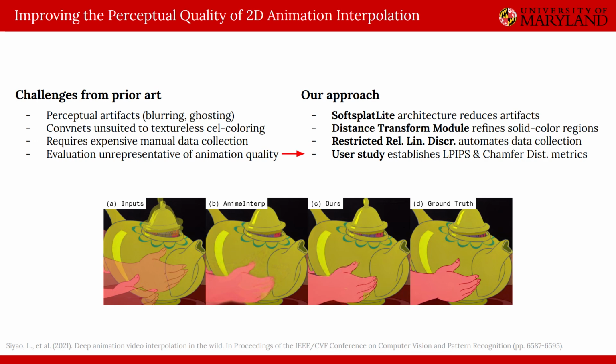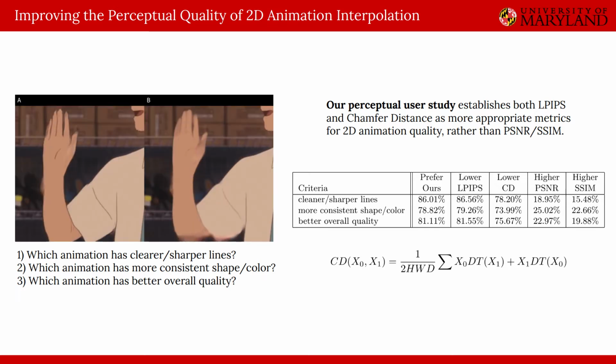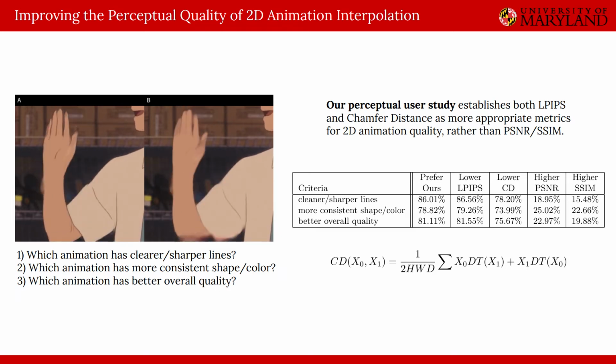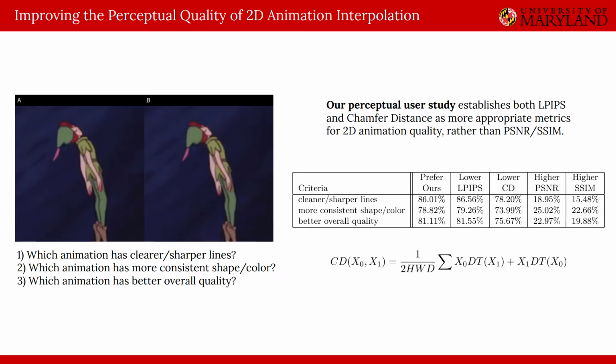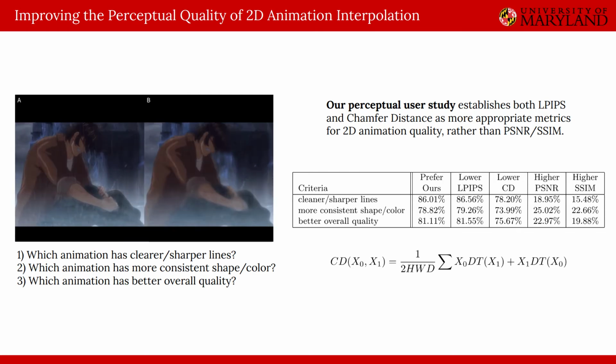Lastly, we contribute a perceptual user study establishing LPIPS and chamfer line distance as more appropriate measures of animation quality than PSNR and SSIM used in prior work. While AnimeInterp focused on PSNR and SSIM evaluation, we found that in actuality, averaged over more than 1,600 forced choice pairs between our full model and AnimeInterp, viewers consistently preferred our outputs, which had better LPIPS and chamfer scores, but worse PSNR and SSIM. To the best of our knowledge, we are the first user study to examine chamfer distance in the context of perceptual image quality. We hope our study of the perception-distortion trade-off guides future work to emphasize perceptual quality for 2D animation.